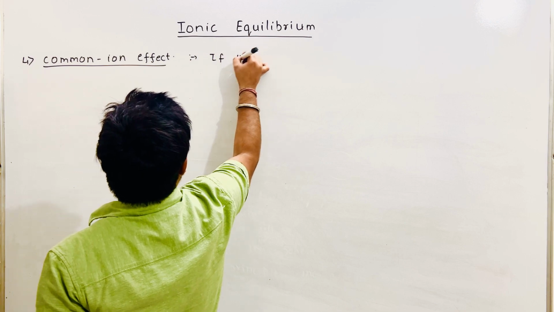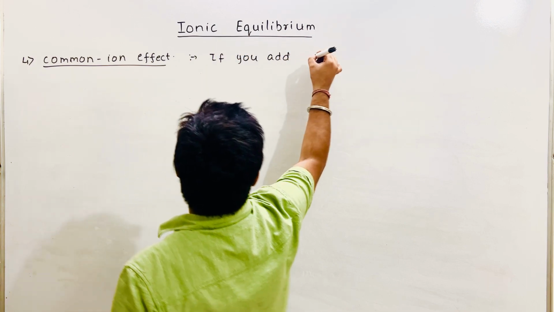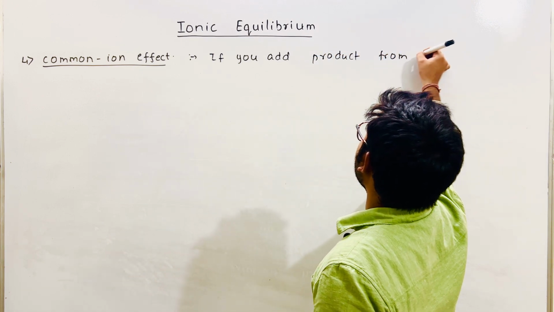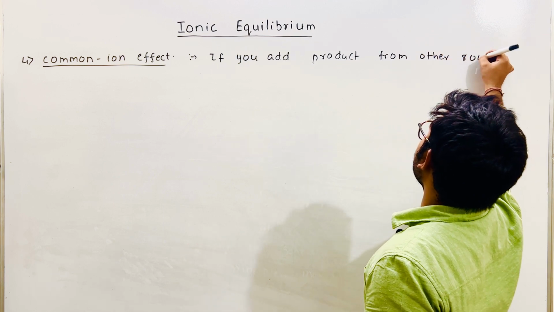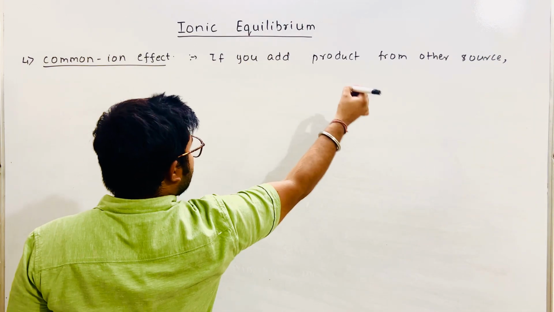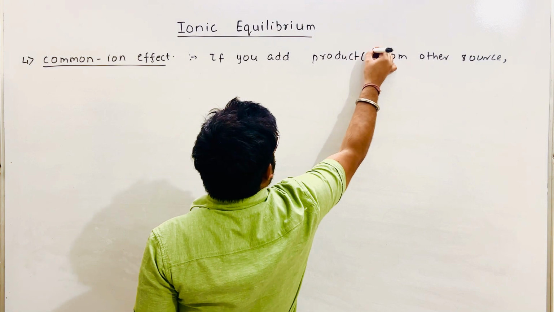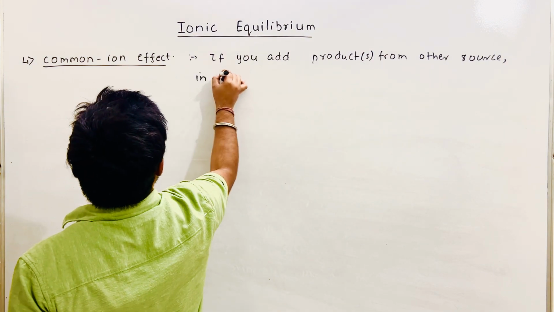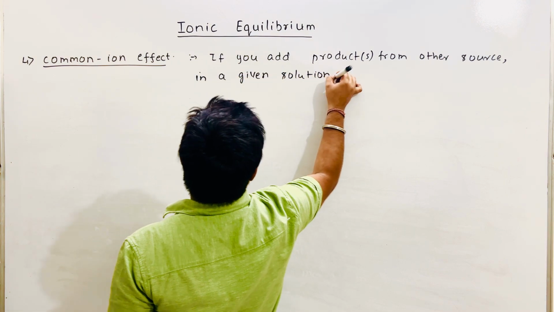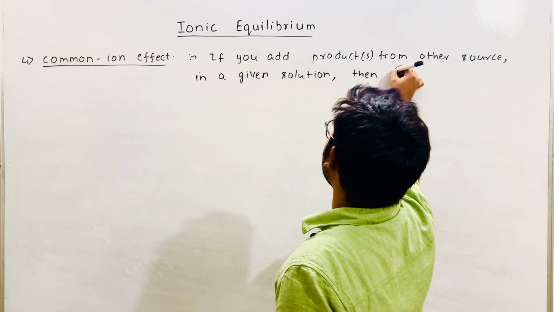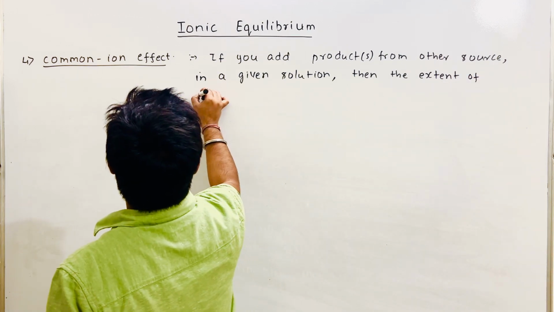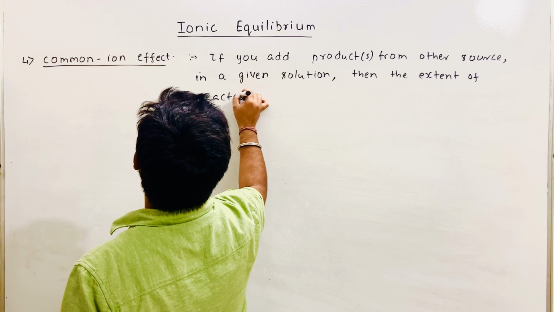If you add product from another source in a given solution, then the extent of ionization, or you can say extent of reaction, decreases.